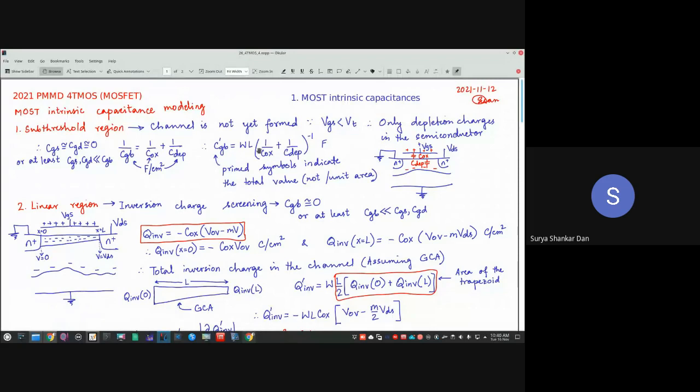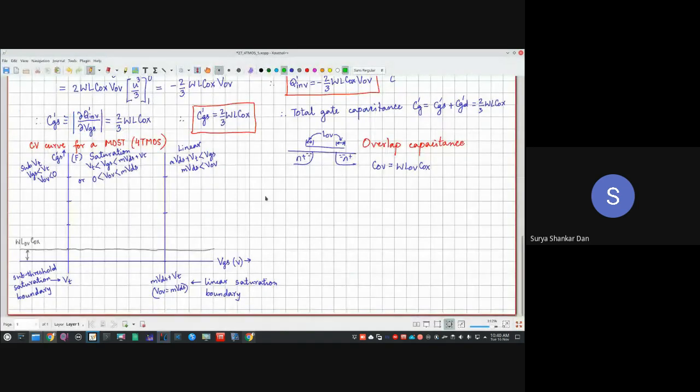But as you can notice, this is essentially 1 upon COX plus 1 upon CDEP, and COX is very high. So essentially CGB and CGS and CGD are all zero. This region will be almost zero.